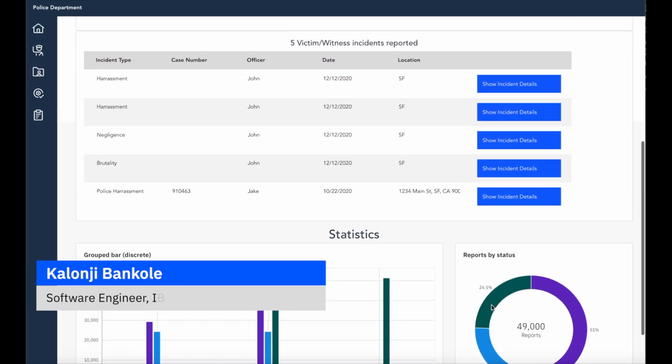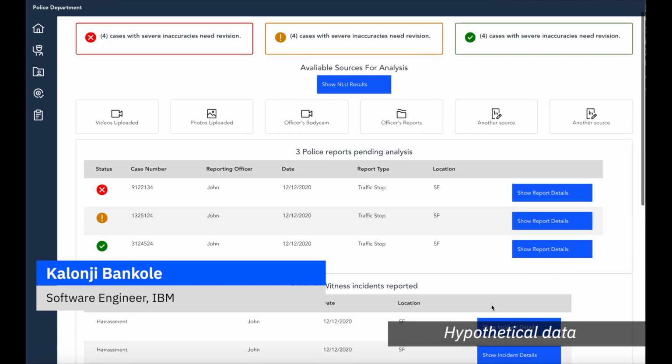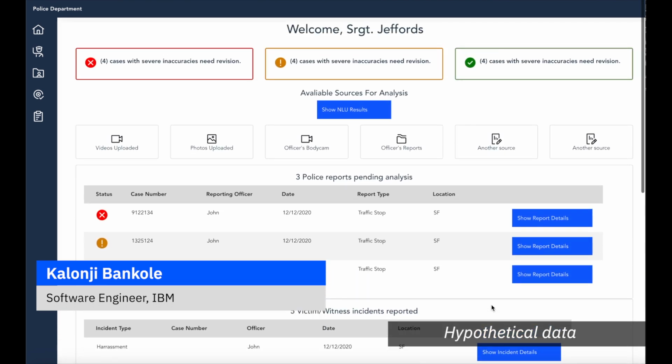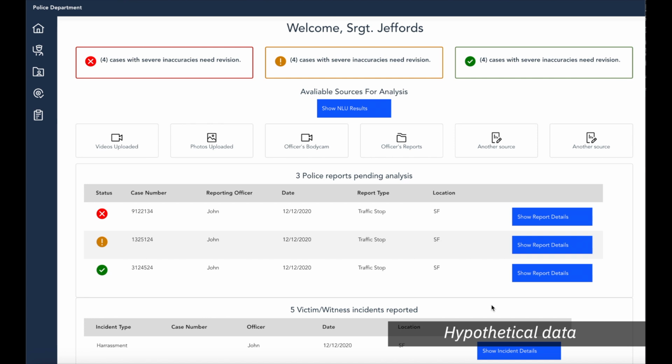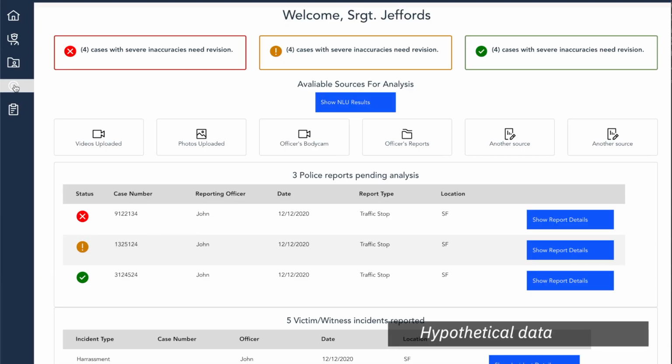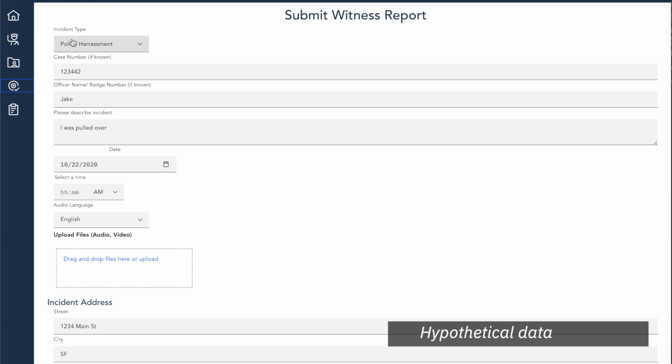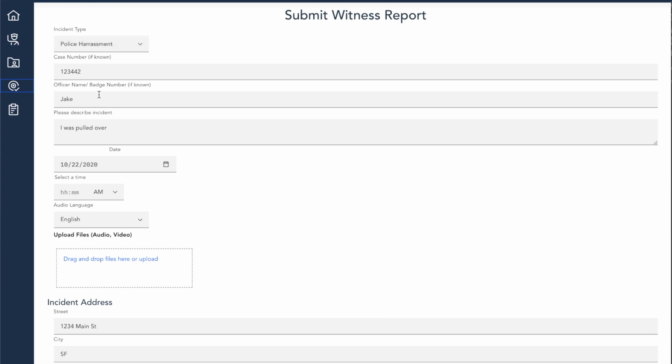So the main purpose here is to essentially compare police reports with accounts from witnesses and victims and compare how similar their descriptions were. From an open source perspective, for the blockchain, we use Hyperledger Fabric. For the UI framework, we use Vue.js. For containerization, we use Docker. And then for extracting text out of the video, we use FFmpeg.